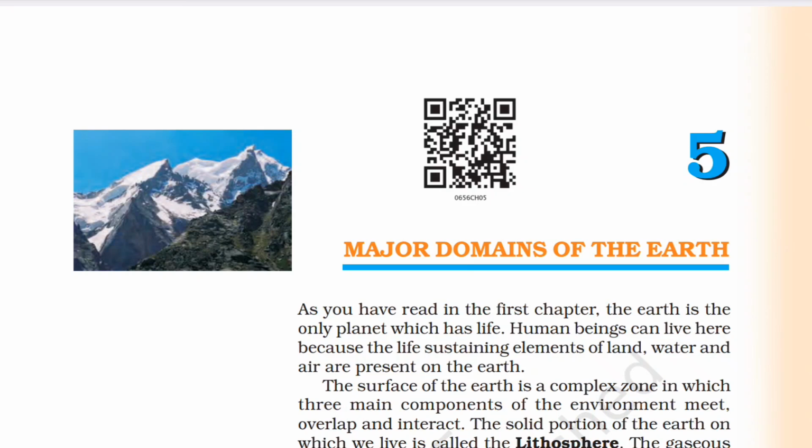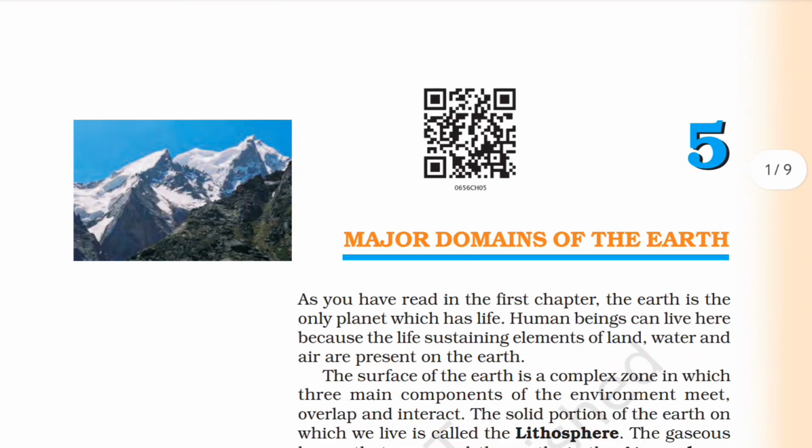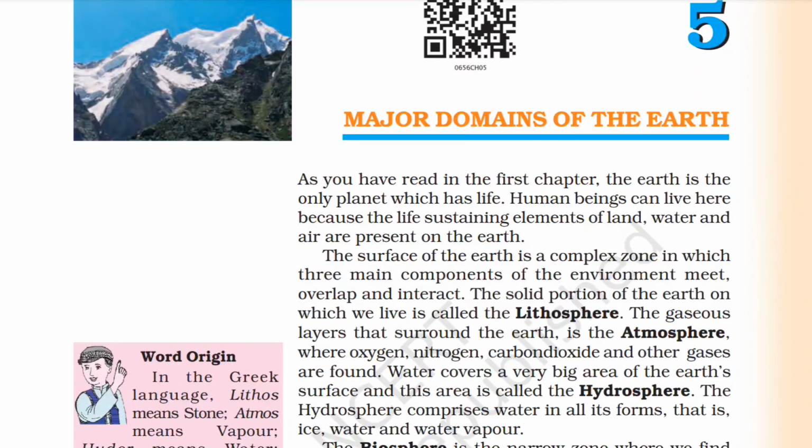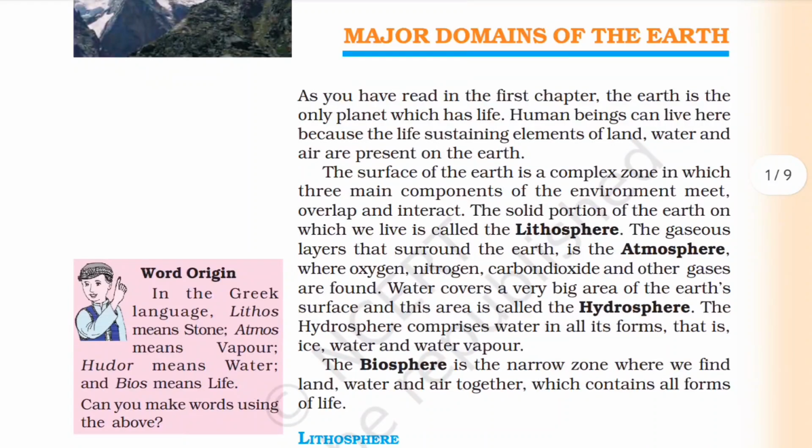Today we will start with chapter number 5, that is Major Domains of the Earth. As you have read in the first chapter, the Earth is the only planet which has life. Human beings can live here because the life sustaining elements of land, water, and air are present on the Earth. The surface of the Earth is a complex zone in which three main components of the environment meet, overlap, and